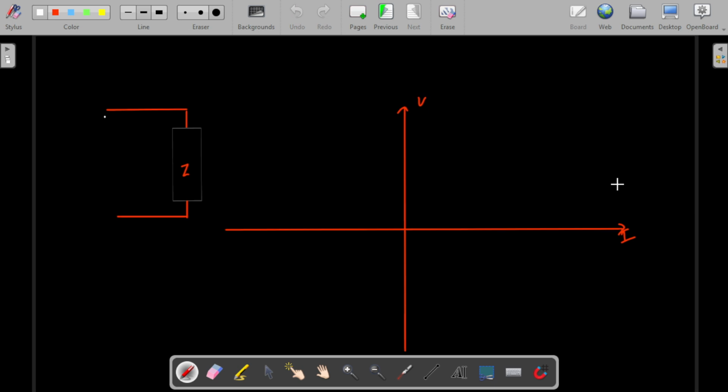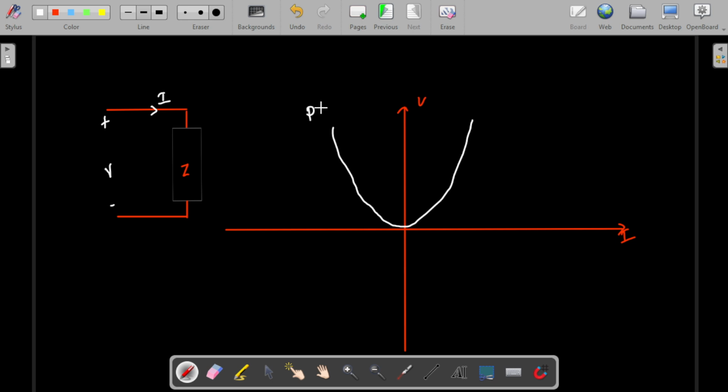Let me give you one more example so that you guys can understand it more clearly. Let us take this as the last example. Here positive, negative is given, and I is entering this way. And let's take a parabola. Sorry for my parabola, let me redraw it. So if it is like this, then what will be the property? Please pause the video and try to answer it.